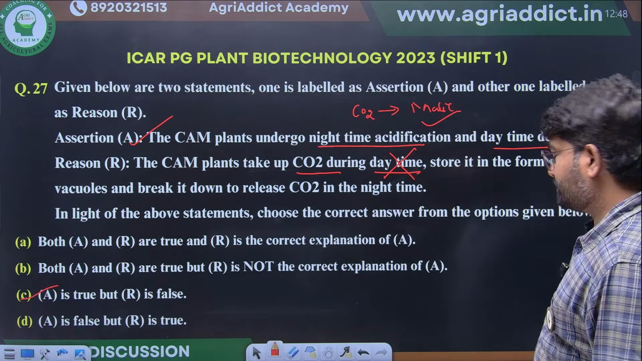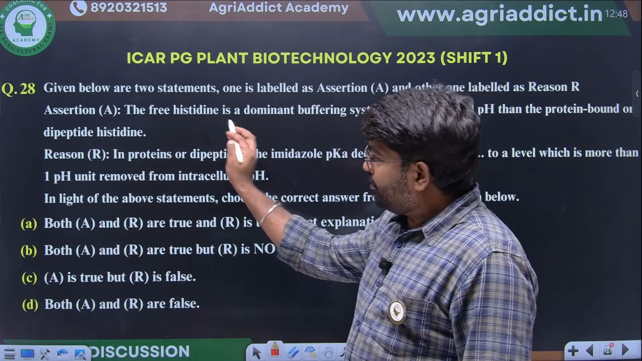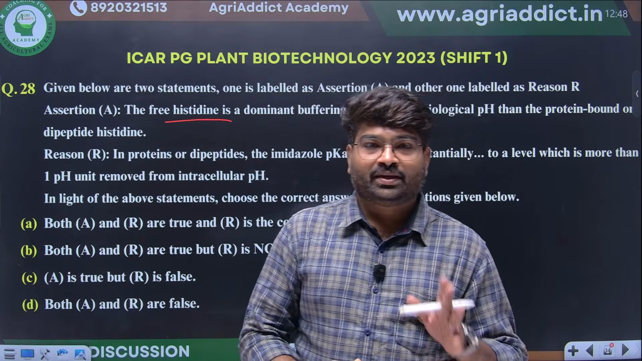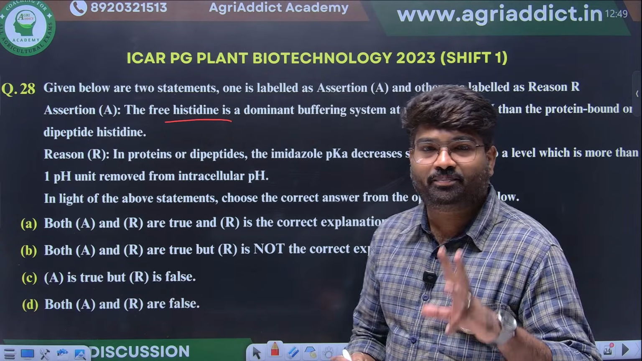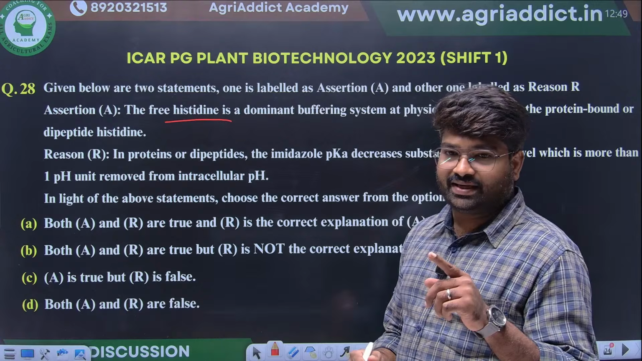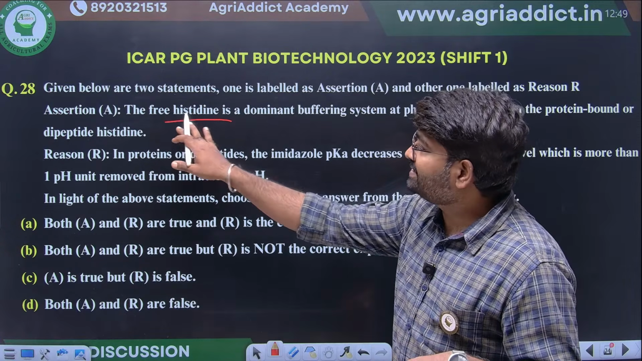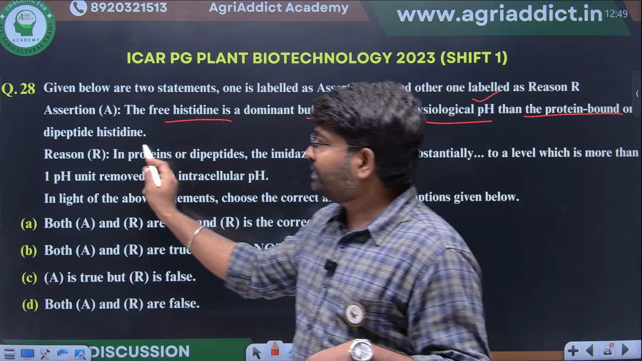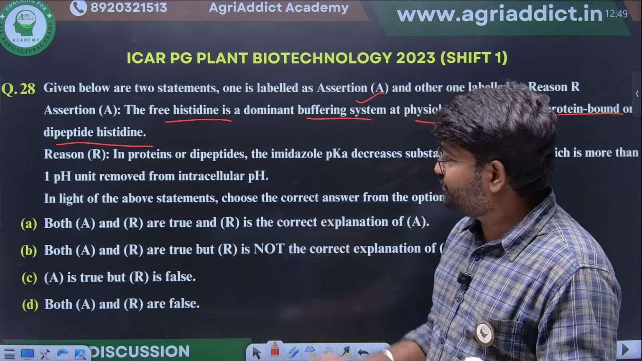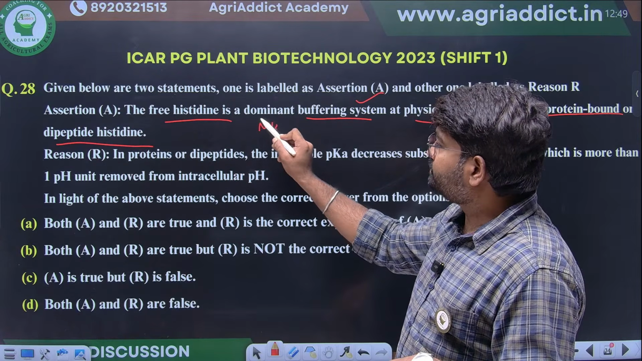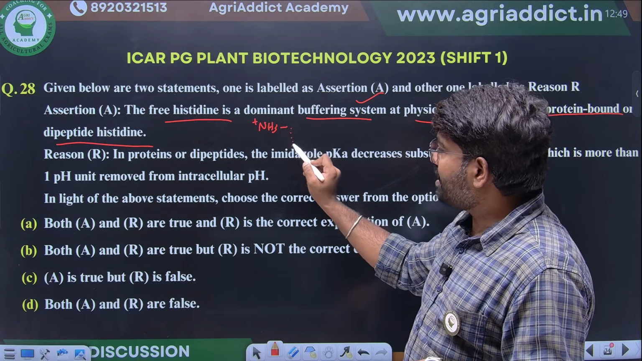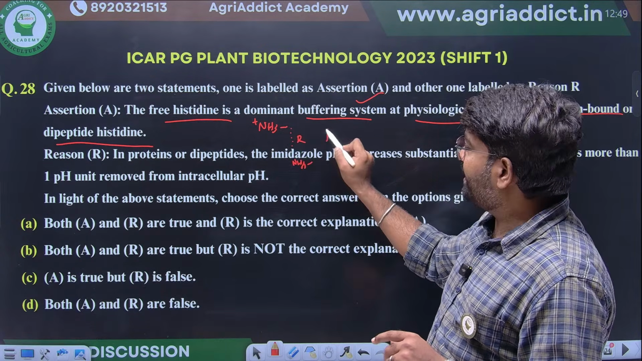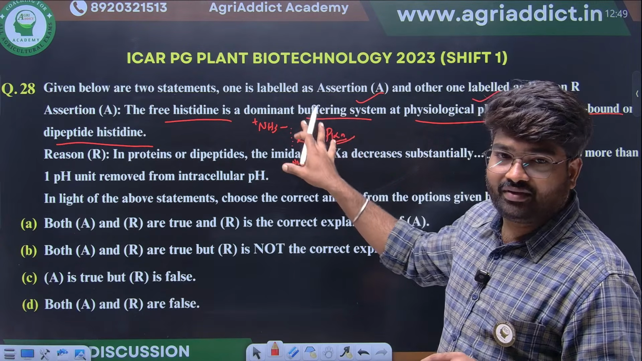Next, about the amino acid histidine, we already discussed in the basic class itself. Histidine is the specific amino acid that will have a pKa near physiological pH. The free histidine is a dominant buffering system at physiological pH. Then the protein-bound one, dipeptide histidine. You see, if the histidine is free, the amino group will be there. This will have a partial positive charge. Then the R group will be there, which will also have an amino group. This will have a certain pKa.